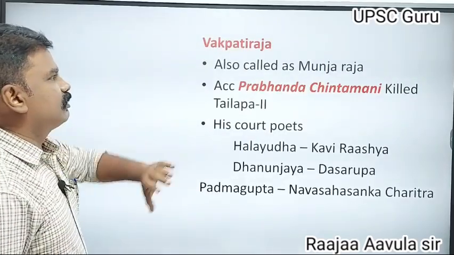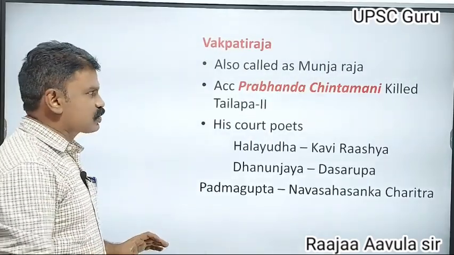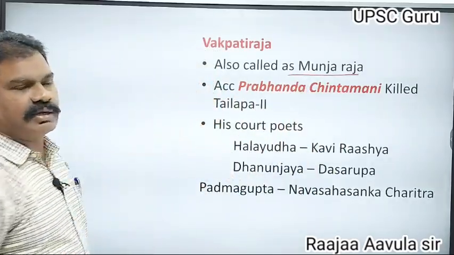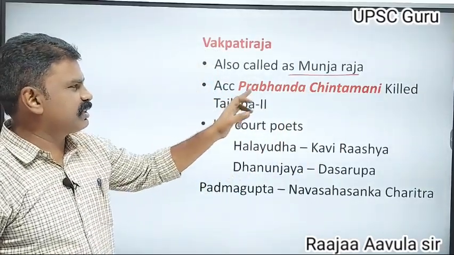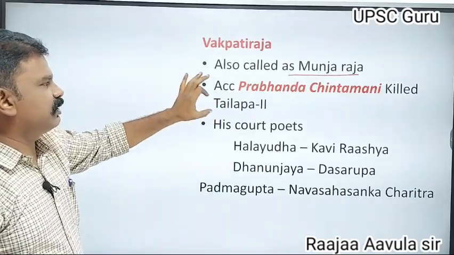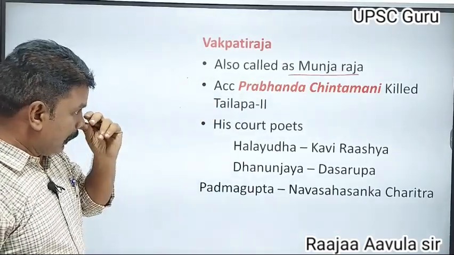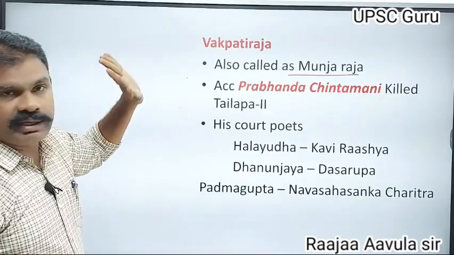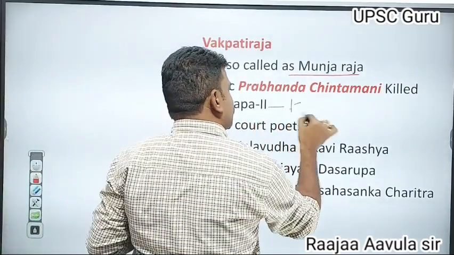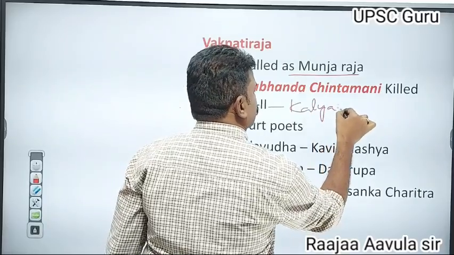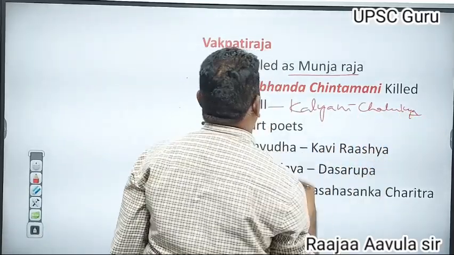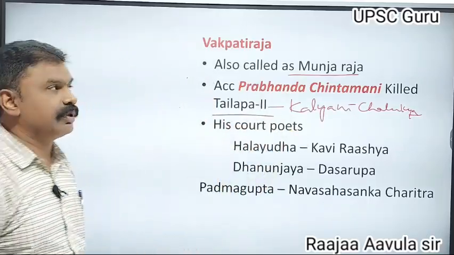Vakpati Raja was the next ruler. He was also called Munja Raja. According to the Prabandha Chintamani, Vakpati Raja was killed by Tailapa. Tailapa was a Kalyani Chalukya ruler, the founder of the Kalyani Chalukya kingdom.